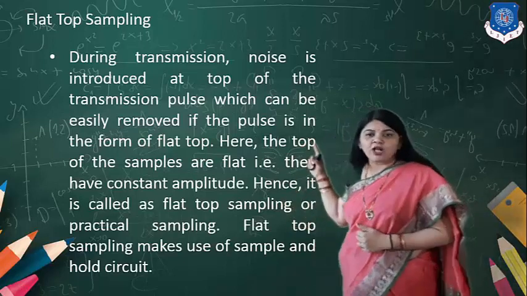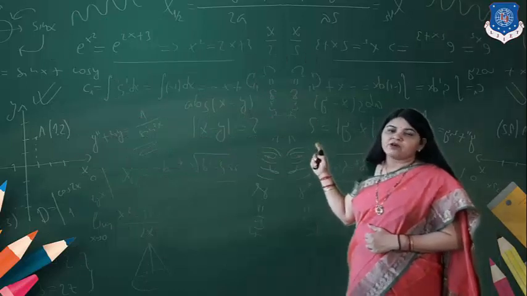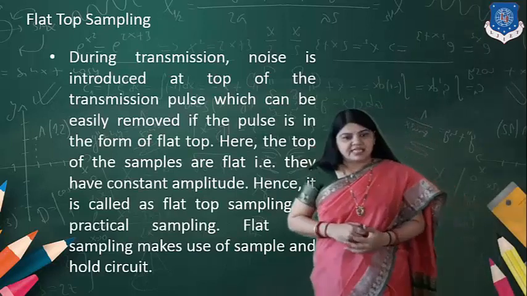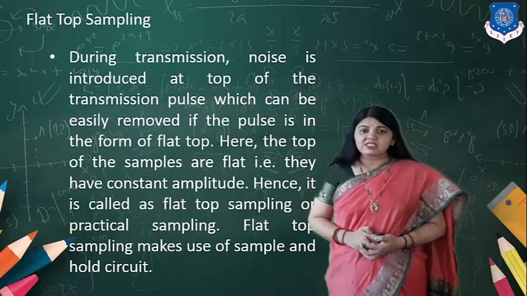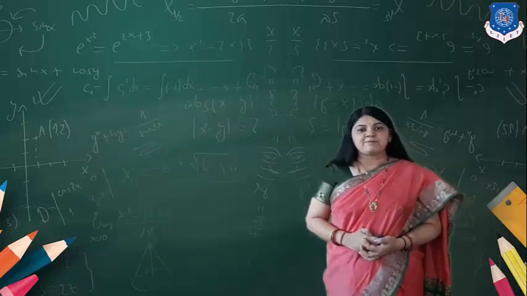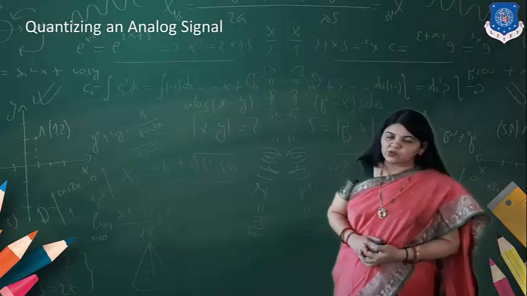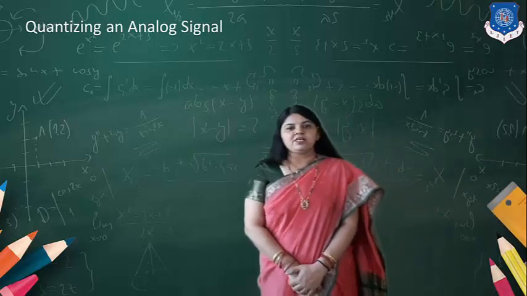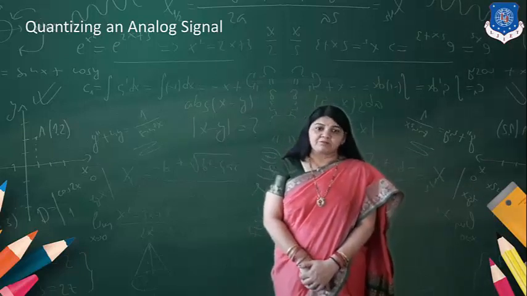Now, to get that flat top output, what should we do? We should go for the sample and hold circuitry. So these are the various methods in which you can convert the analog signal into the discrete time signal. Now the next topic is very important.